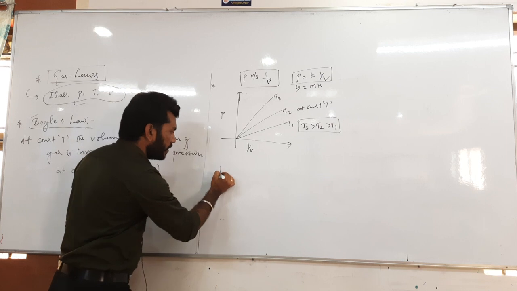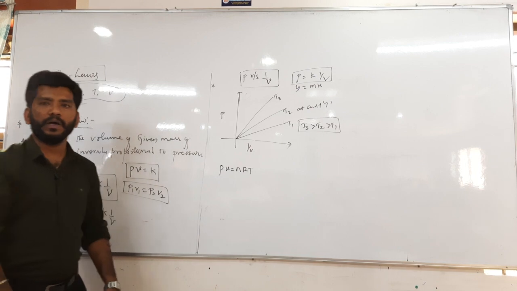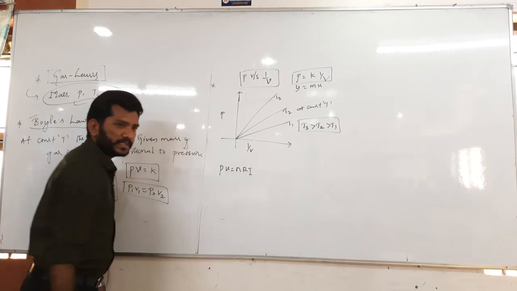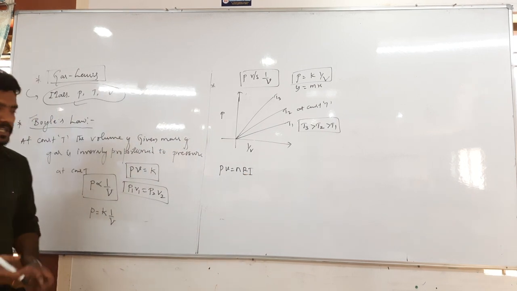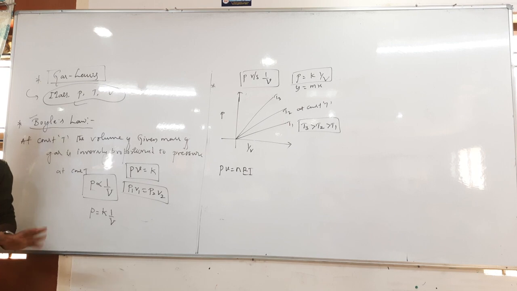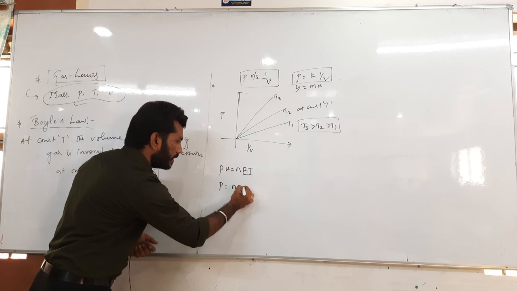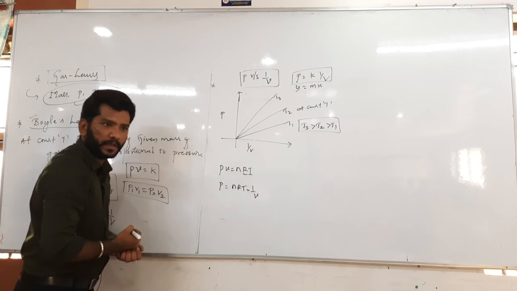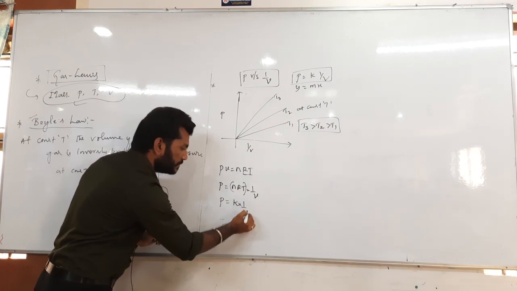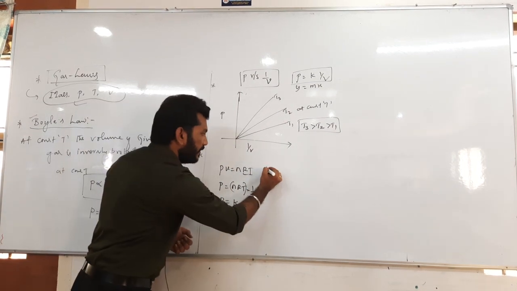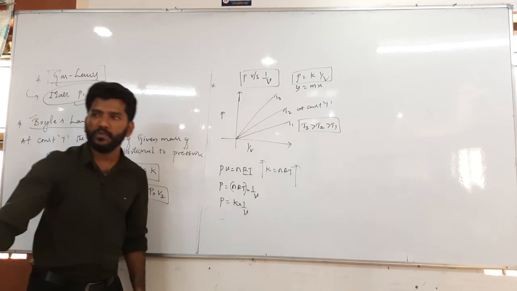Here we know the ideal gas equation is PV equals nRT. In this particular case T is constant, R is constant, and the number of moles is also constant, as we said earlier, the volume of the given mass of a gas. So P equals nRT divided by V, and nRT is nothing but K. So K equals nRT, which means as the slope increases, temperature also increases.